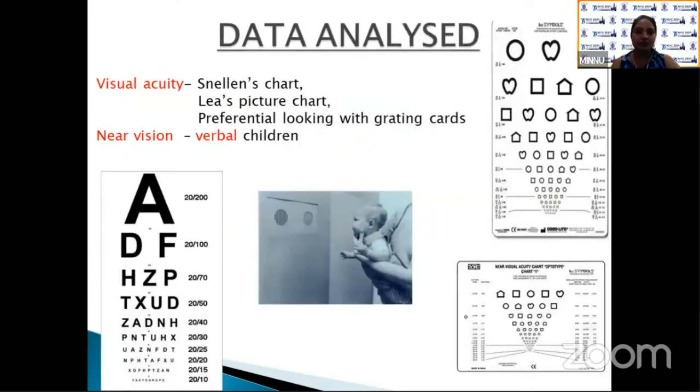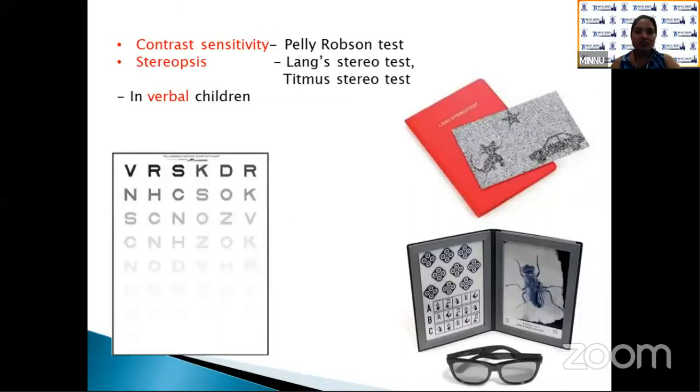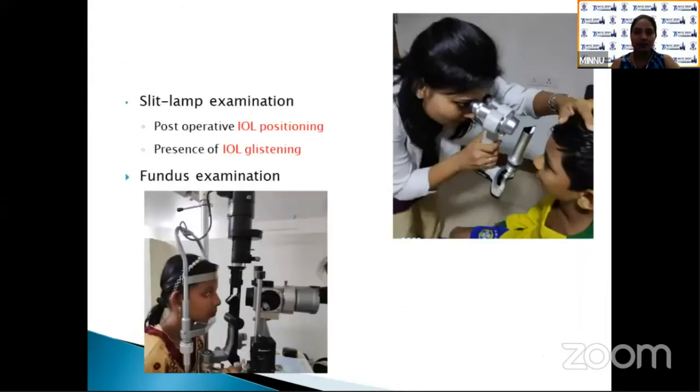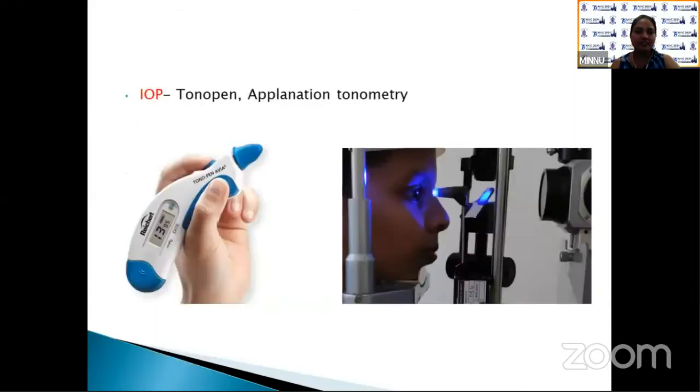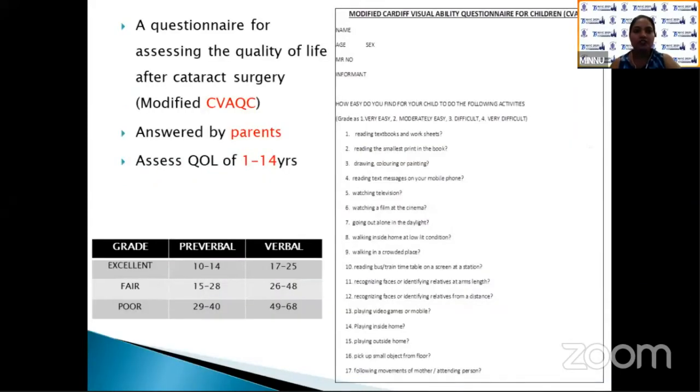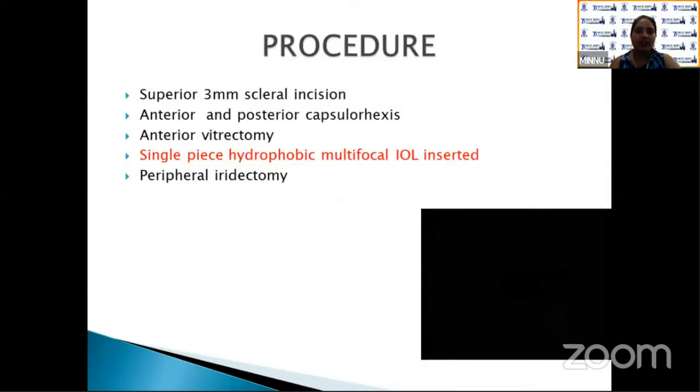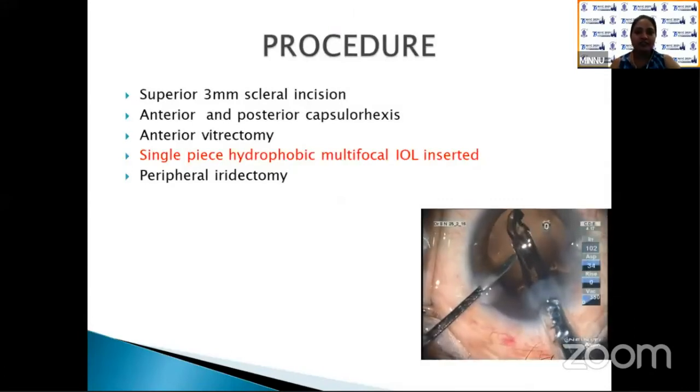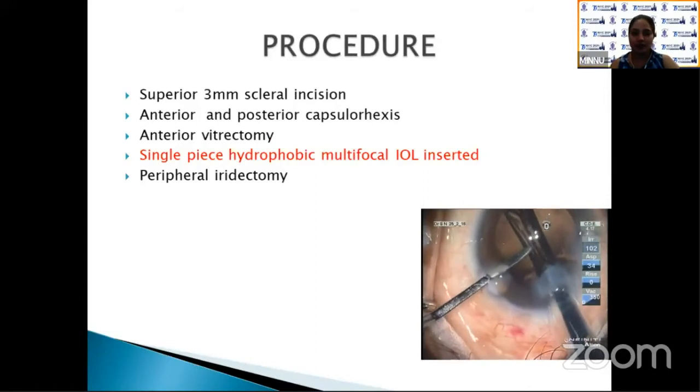Data analyzed were visual acuity, near vision, contrast sensitivity, and stereopsis, which was done only in verbal children. Slit lamp examination for IOL positioning, IOL glistening, fundus examination, IOP. A questionnaire for assessing the quality of life after cataract surgery was prepared based on Cardiff Visual Ability Questionnaire for children. It was answered by parents and it could assess the quality of life of even a 1-year-old child. Procedure. After anterior and posterior capsulorhexis, a single-piece hydrophobic multifocal IOL was inserted between the two leaves of the capsulorhexis.